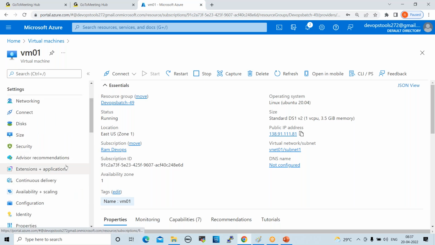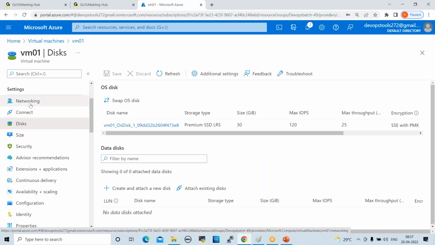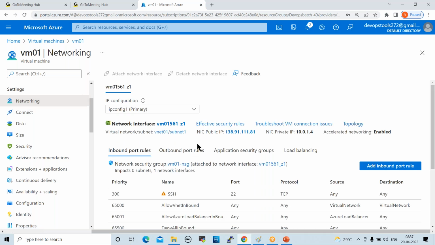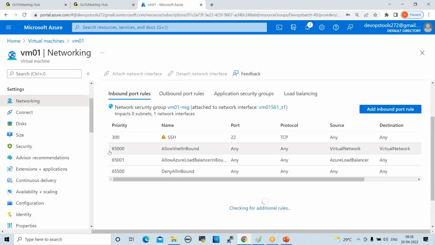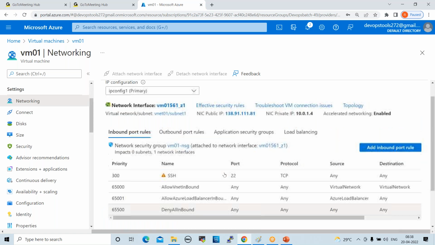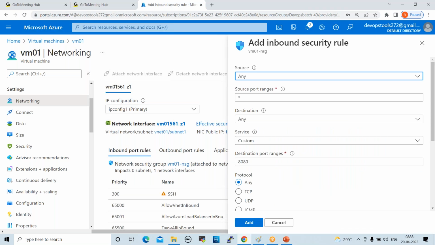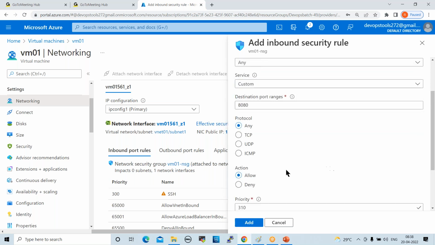So here we have different disk size, networking. If you want to edit anything, you can edit from here. For networking, you can check here. It supports 65,000 ports, and SSH authentication. So any ports it will support, right? If you want to add inbound rules, one more port or port range, you can add it here. Click on add inbound port rules, select the inbound port rules, and click on add, such as TCP, whatever.